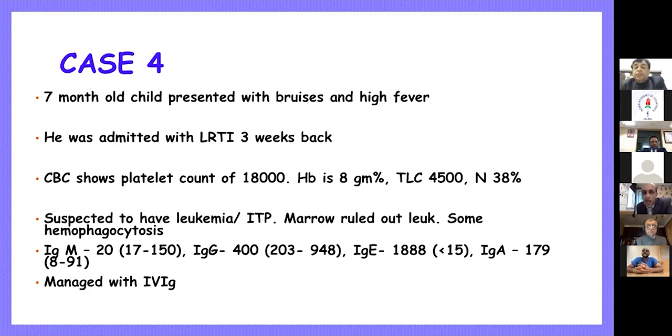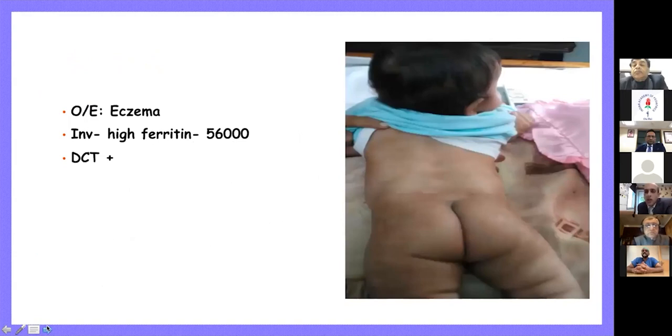So the child was given IVIG. Although somebody did do an immunodeficiency workup because there was a history of lower respiratory tract infection. Commonly, ITPs are triggered by minor upper respiratory viral infections, or ITPs just happen without a trigger. The trigger is sometimes unknown. Whatever treatment was given, the child was a little better. There was low IgM, a borderline IgG, and IgE was actually elevated. Because the platelets were refractory, this child got referred to us.